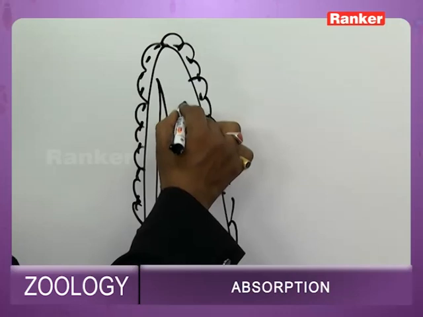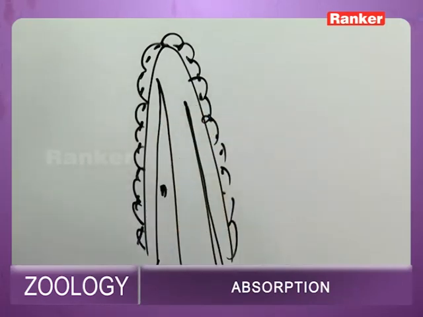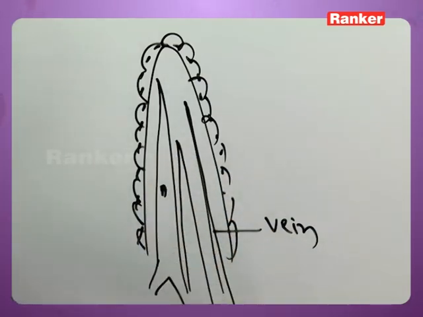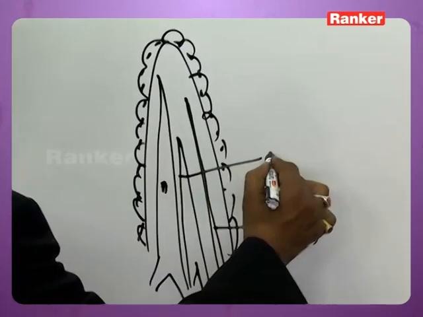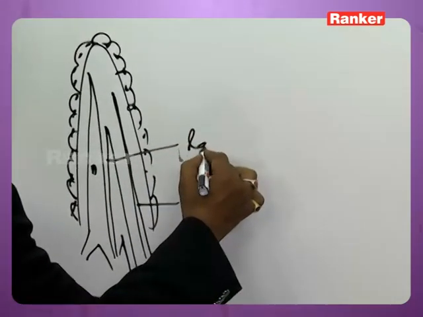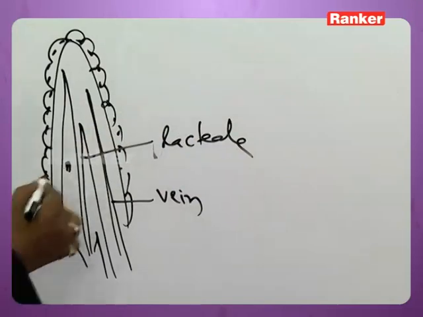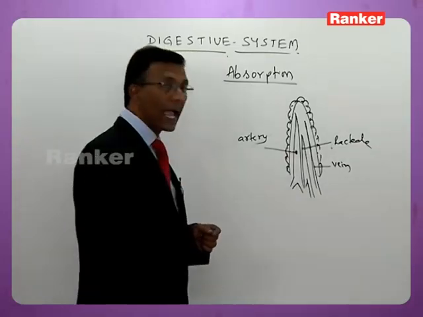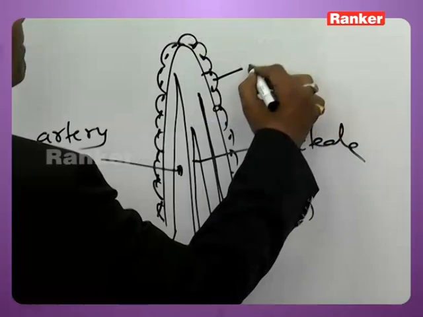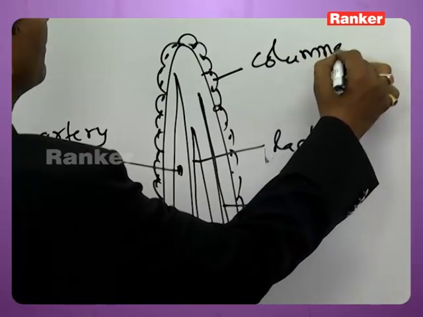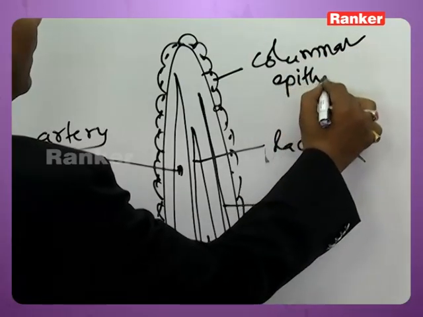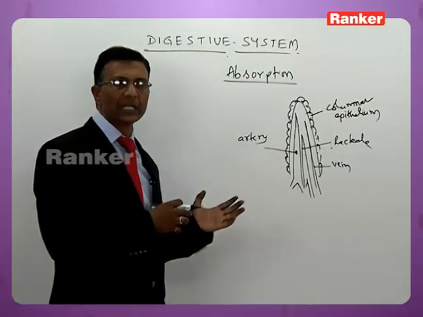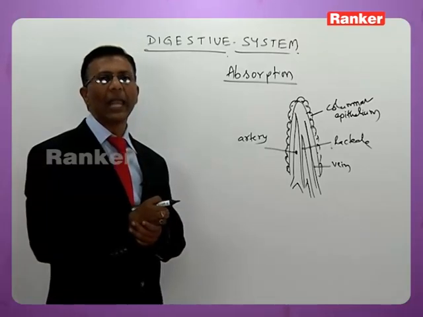And this finger-like villus encloses an artery, a vein, and a lymph vessel called lacteal. So it has an artery, a vein, and a lymph vessel called lacteal. And the entire villus is surrounded by, covered by, columnar epithelium. It encloses an artery, a vein, and a lymph vessel called lacteal.